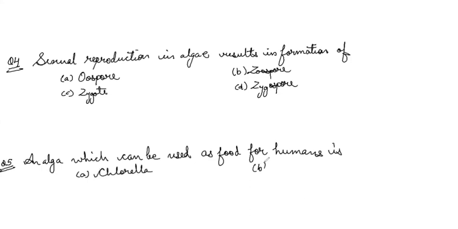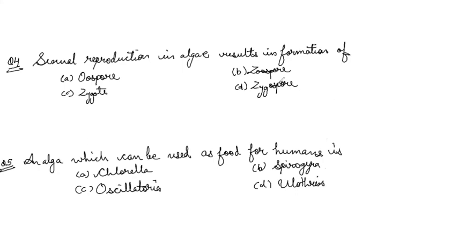Option B is Spirogyra. Option C is Oscillatoria. And option D is Ulothrix. Now, let's see the answers of these two questions, the last ones for today.